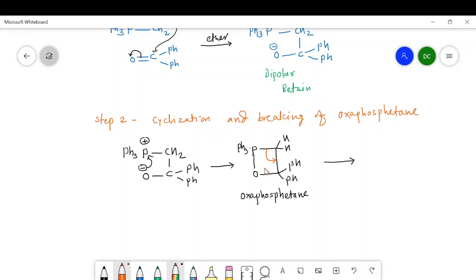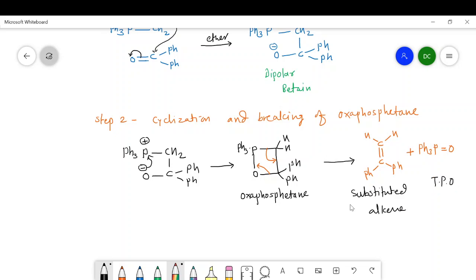Now this bond is also going to break and we get this type of structure, that is carbon having two hydrogens here, then carbon double bond carbon, and this carbon is attached with two Ph, that is phenyl groups, plus here we get triphenyl phosphine oxide. In this way we get a substituted alkene and a triphenyl phosphine oxide.